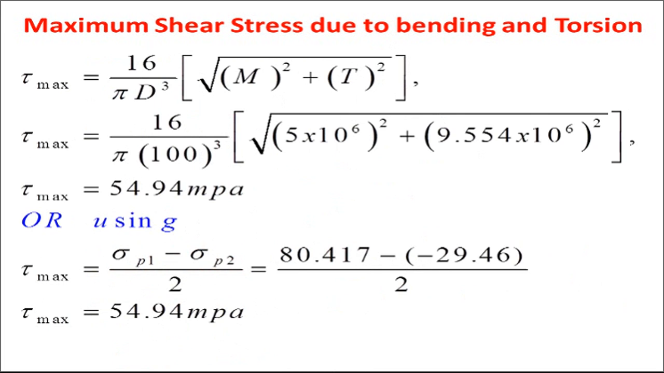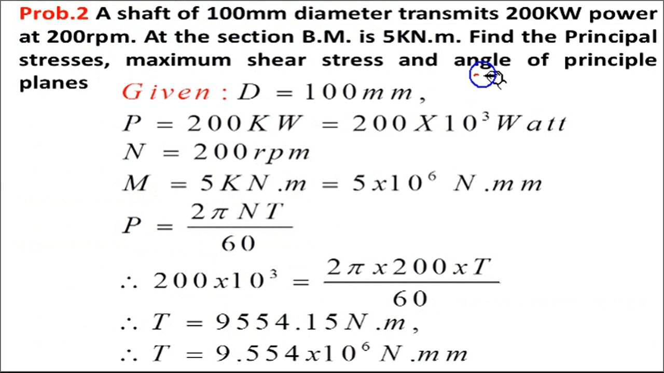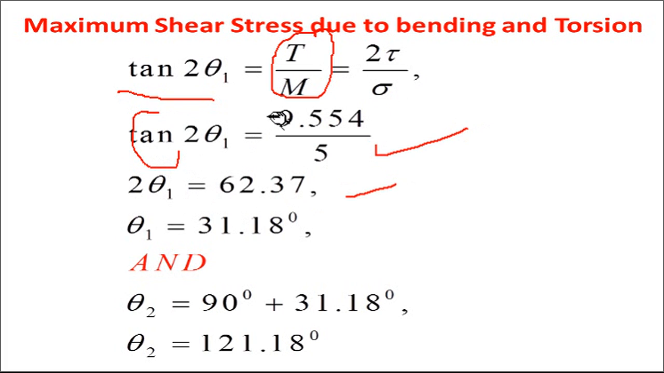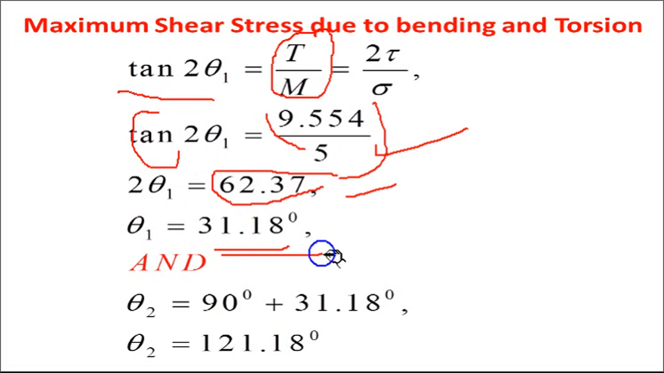Now in this problem they have asked us to calculate the angle of principal planes also. So you know that for the angle of principal plane we have the formula tan 2 theta 1 equal to 2 tau upon sigma, or T by M. So tan 2 theta 1 equals 9.554 by 5, and 2 theta 1 equals 62.37 by taking the inverse of this value. Half of that will be the angle theta of the major principal plane, and you know that the second plane is at 90 degrees. If the first plane is here, the second will definitely be at 90 degrees.